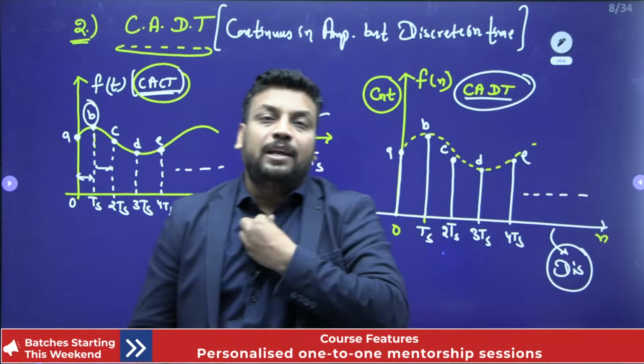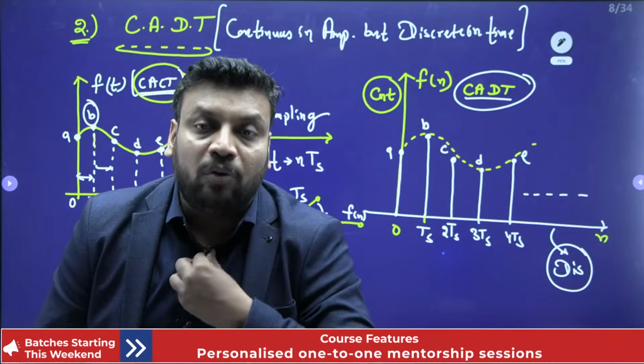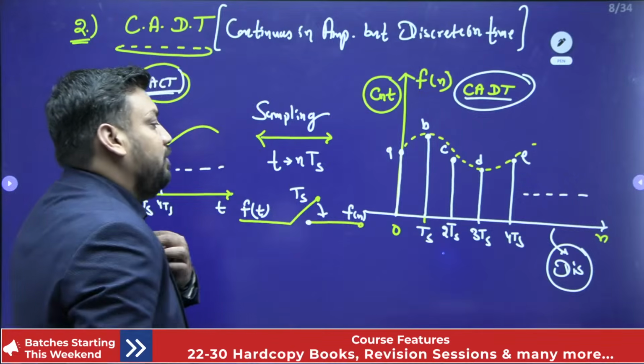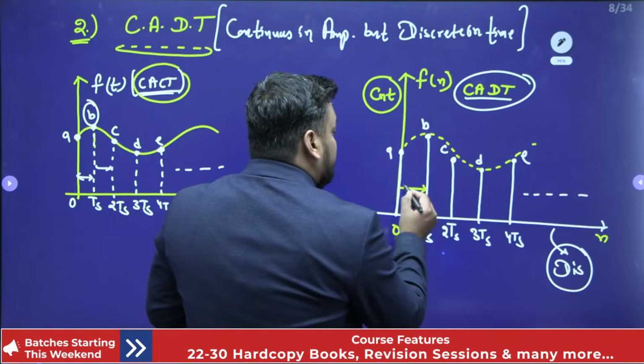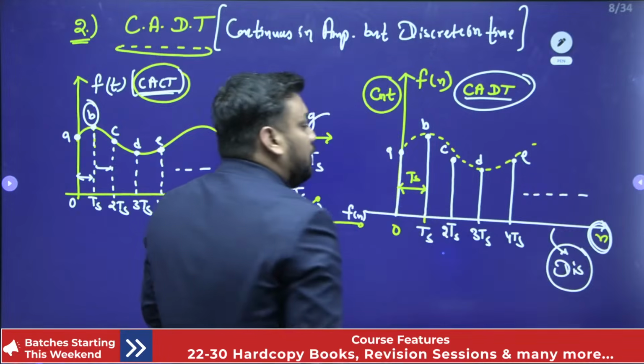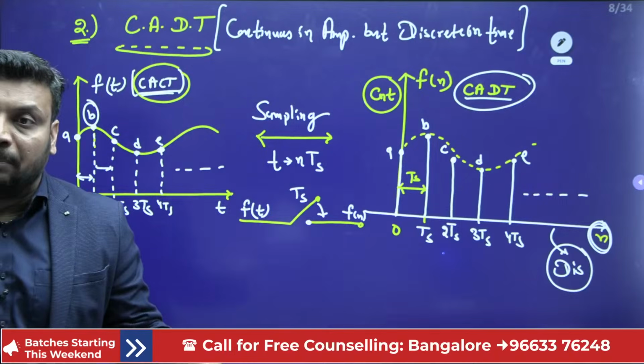It is only defined for particular instants, which are defined by the time duration Ts, and after that it depends on the integer number n.